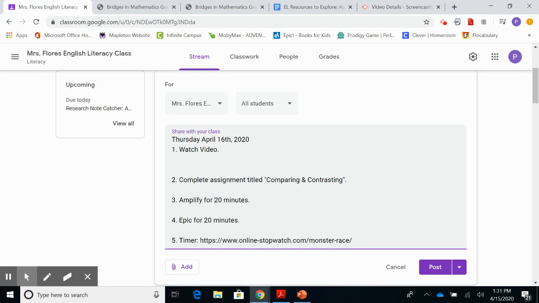Also remember that by the end of the week, I am doing another Amplify raffle for all of you guys who have an hour and 40 minutes done. And there's new prizes that I've added to what you can choose from. So make sure you're completing that, okay? And then I also put your timer here in case you want to use it. This is only if you want it and need it, but you don't have to use it. Most important is watch the video, complete the assignment, go on to Amplify and Epic.